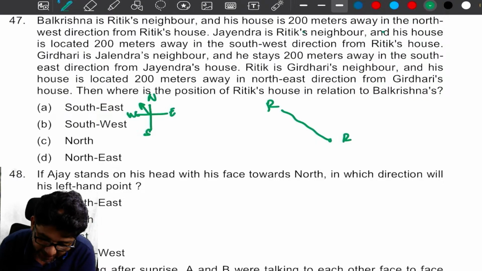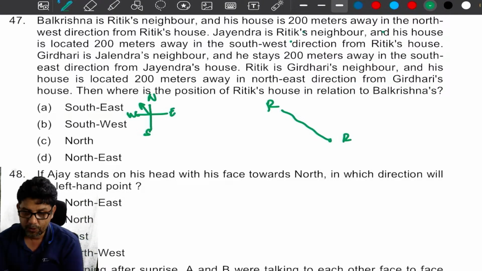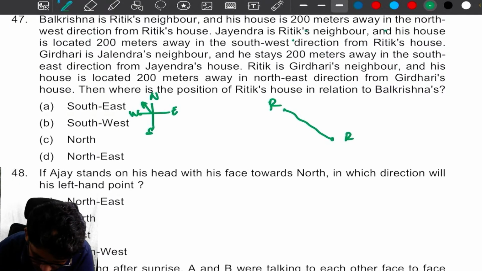Jayendra is Ritik's neighbor and his house is located 200 meters away in the southwest direction of Ritik's house. 200 meters. Who is it? Jayendra.